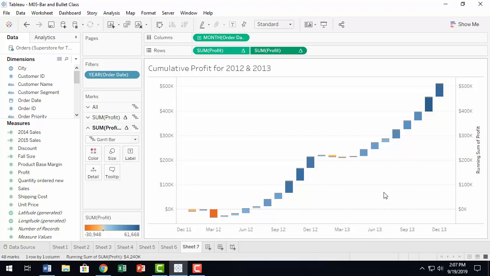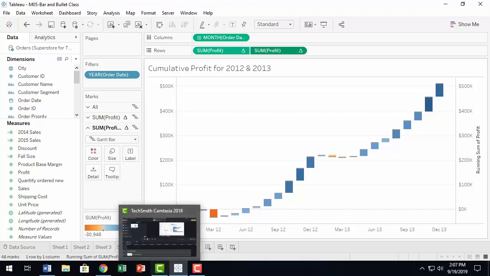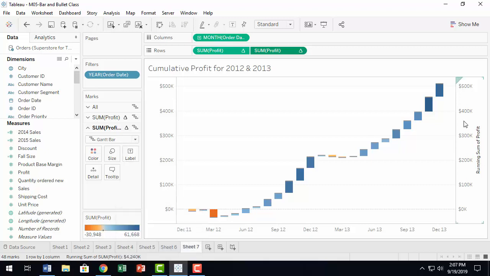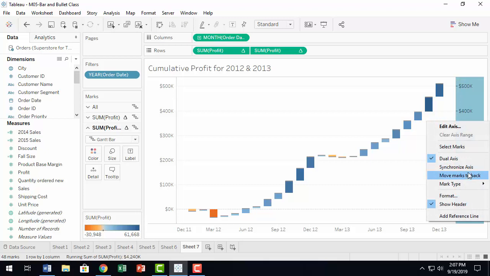All right. So now we really don't need this axis. What we need to do is make sure that these two axes are synchronized, so if any changes are made on one side, it is reflected on the other side as well. To synchronize, you need to right click and select synchronize axis.